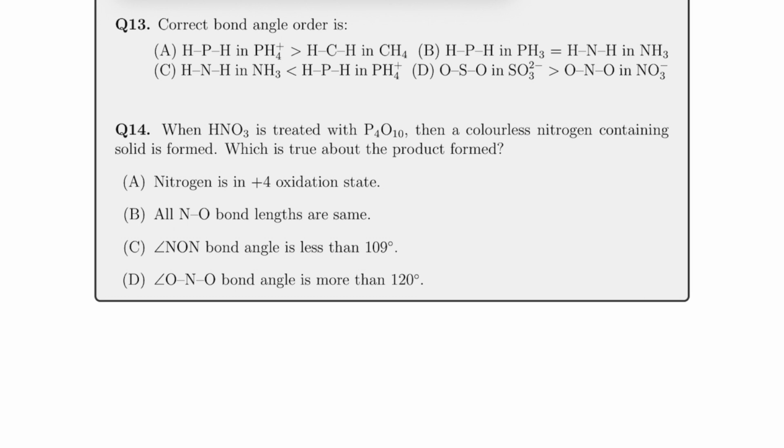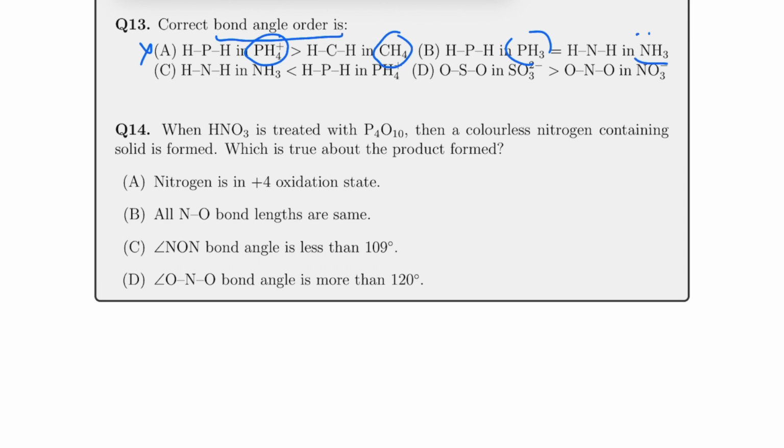Now the next one is that you need to find the correct bond angle order. So over here you have PH4+ and you have CH4. In all these cases you will find the hybridization to be the same. So if that is the case, then it should not be greater than. So that's wrong. The second one is you have PH3, you have NH3. Over here you know that PH3 will have no hybridization, whereas in the case of NH3 there is a lone pair, right? So anyway this will not be equal.